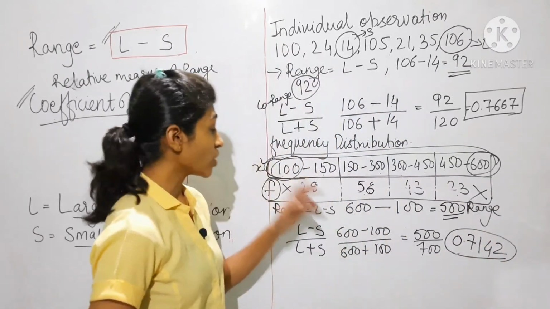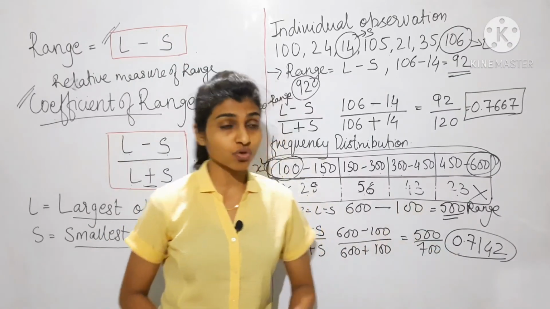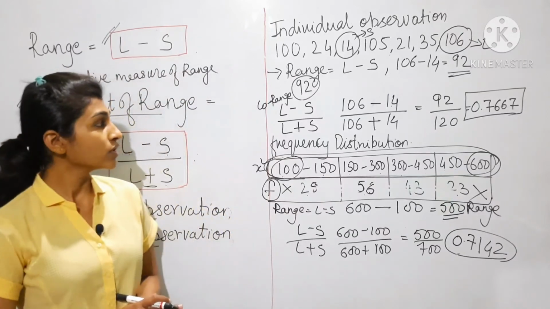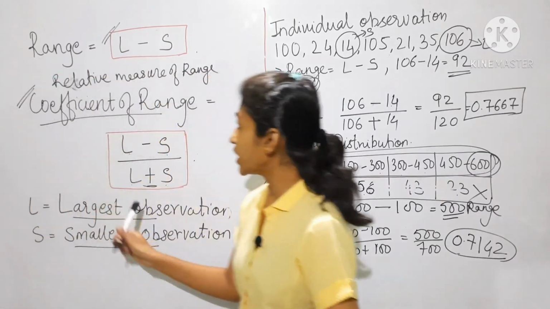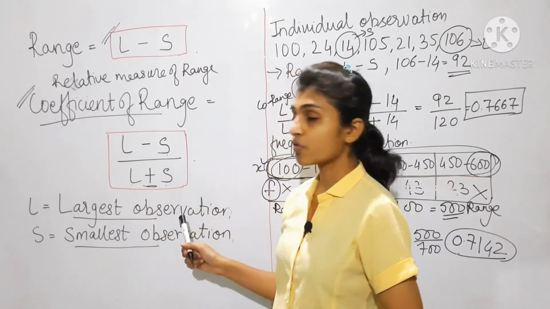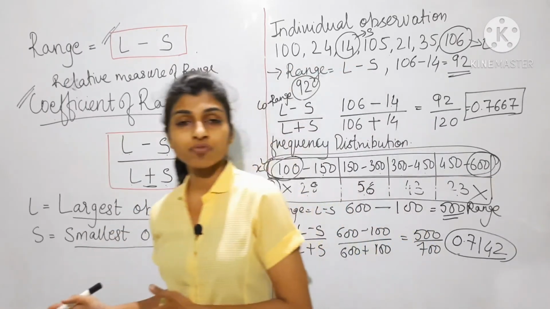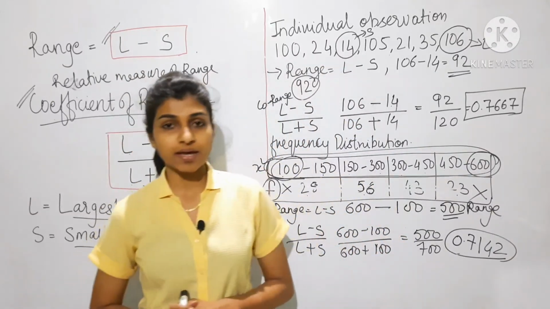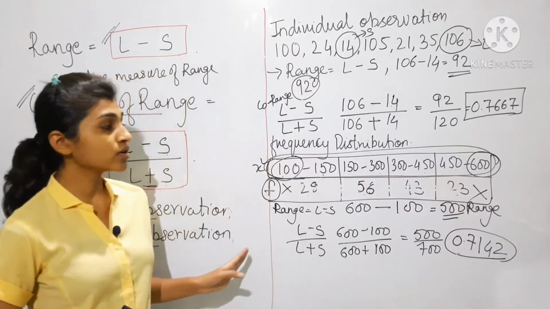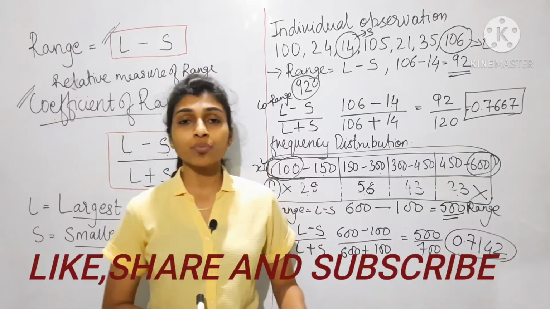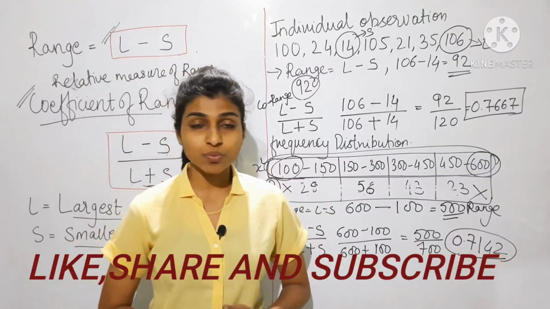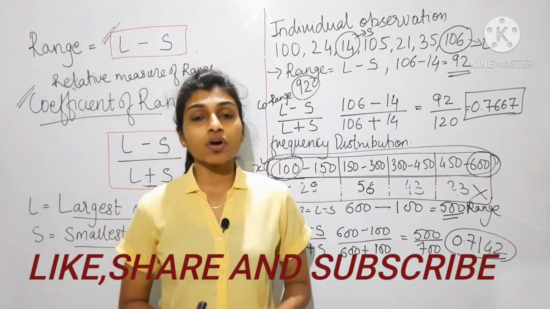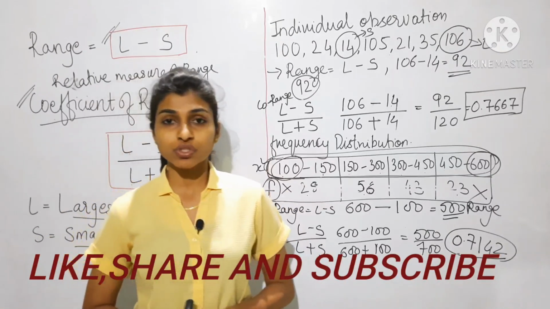So 0.7142 is the coefficient of range. In this way you have to find range and coefficient of range. This is the formula to find range, L minus S, and for coefficient of range, L minus S divided by L plus S. I hope you have understood what measures of dispersion are and how to find range and coefficient of range. In the next lecture we are going to see standard deviation and coefficient of variation.